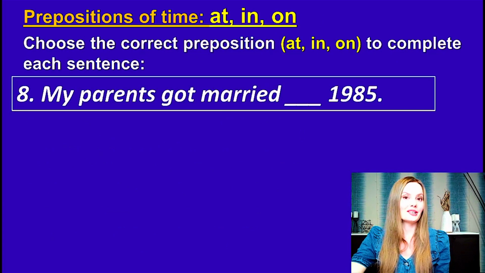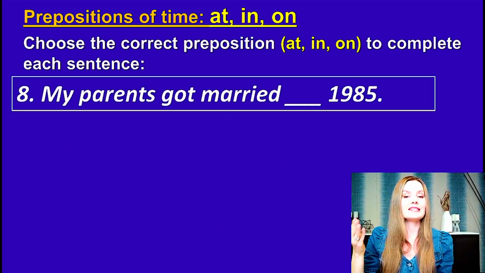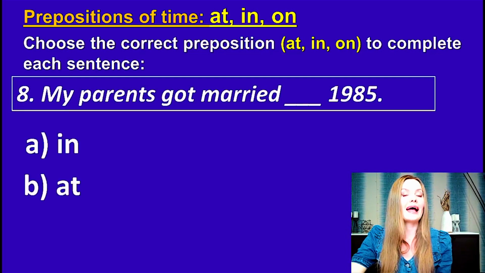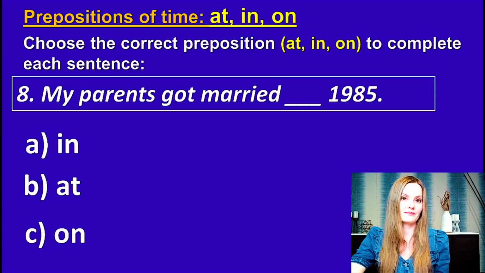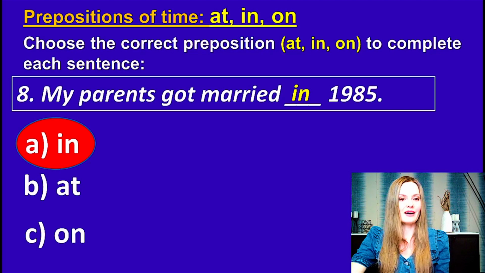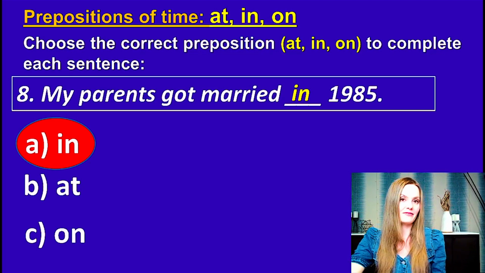Okay, the question number 8. My parents got married in 1985, at 1985, on 1985. So, what's your answer? Yes, you're right. In 1985. My parents got married in 1985.